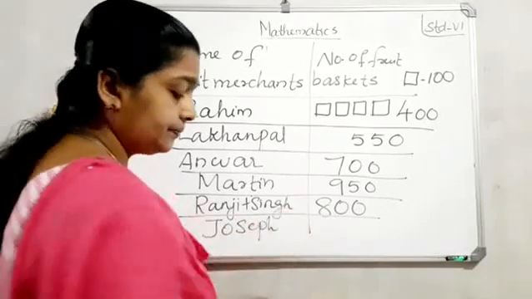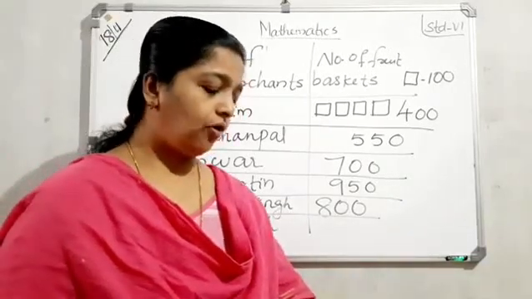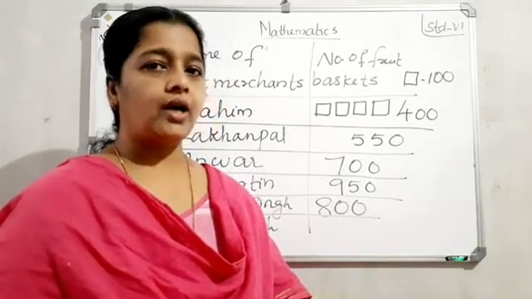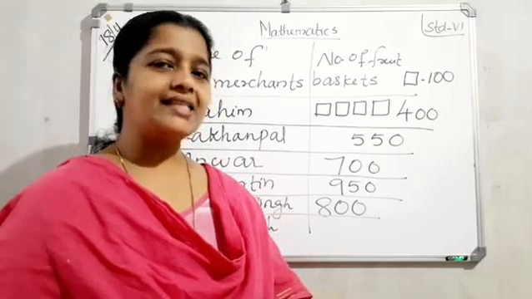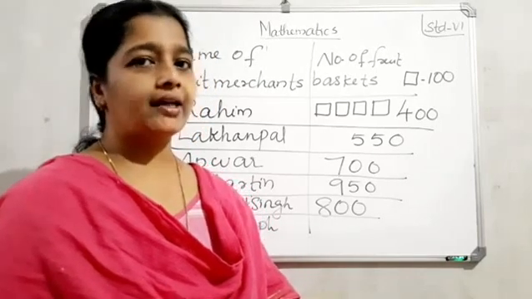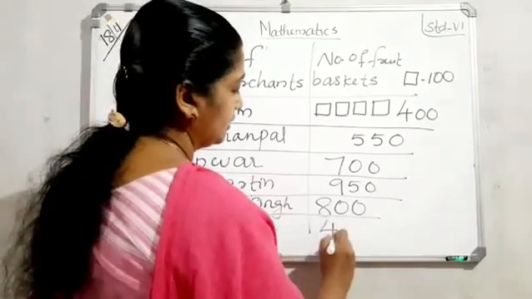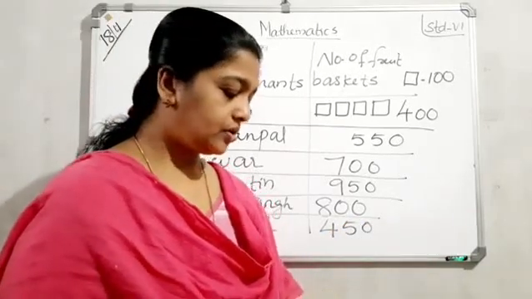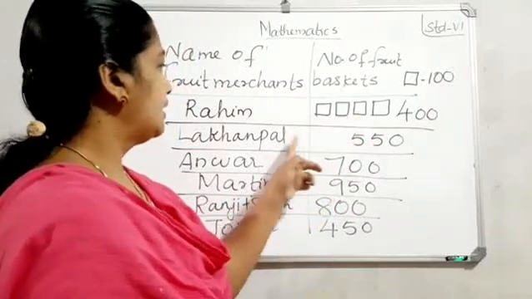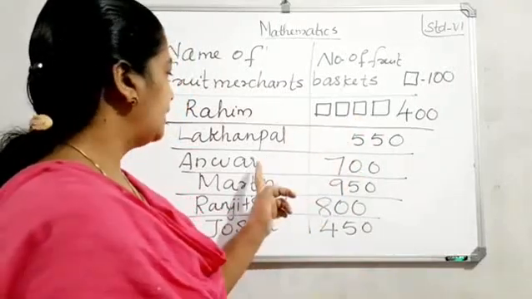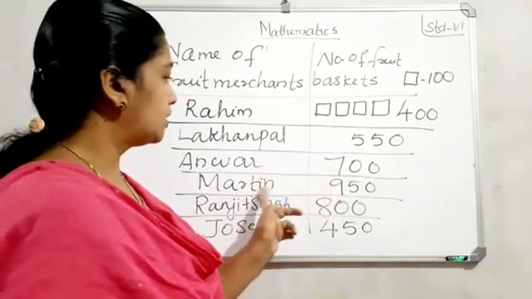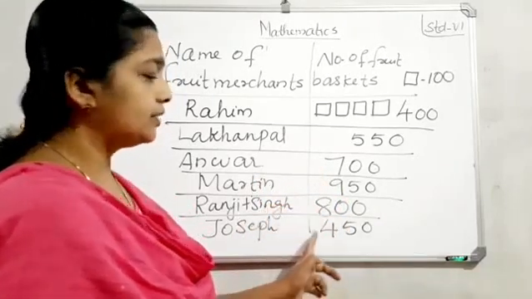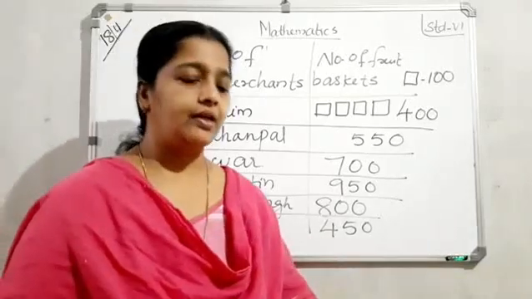He has 1, 2, 3, 4 full and 1 half. 4 into 100 equals 400 plus 50, therefore 450. Write the correct numbers. So first one 400, second one 550, third one 700, fourth one 950, next one 800 and Joseph 450.